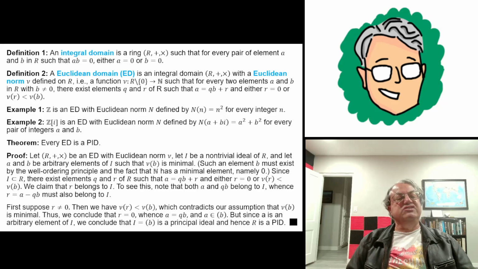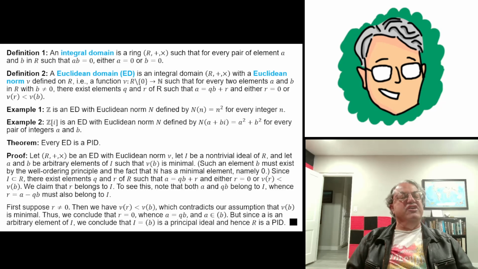Well, we take any two arbitrary elements of I this time. We're calling them a and b. And since I is a subset of R, that means that a and b also belong to R. And since it's a Euclidean domain, there exist elements q and r of R, where r is little r, such that a equals qb plus r, and furthermore, either r is 0 or nu of r is strictly less than nu of b. So let's look at the first case first. That's easy. Or actually, let's assume that r is non-zero. We'll get a contradiction if we assume that.